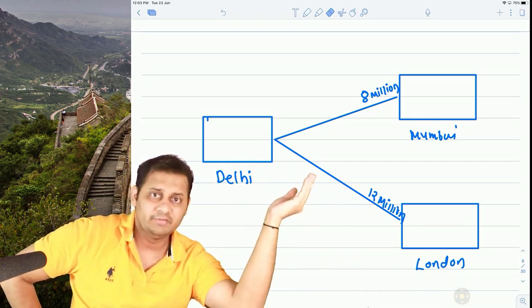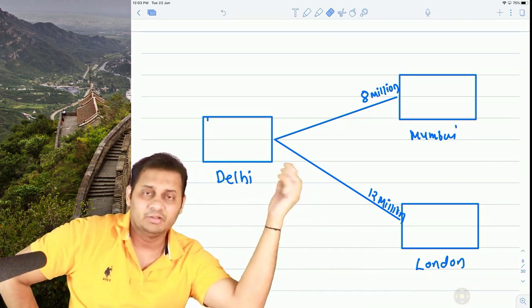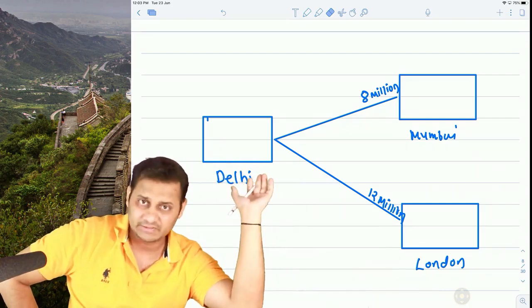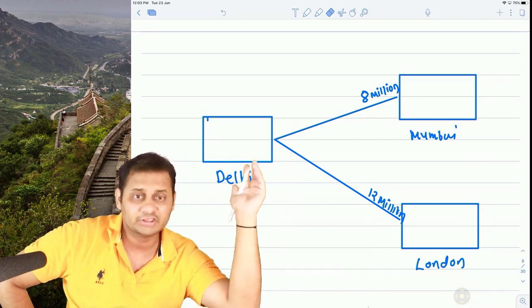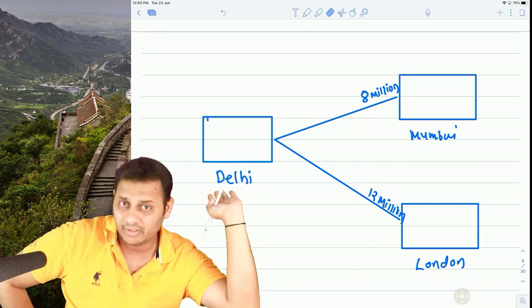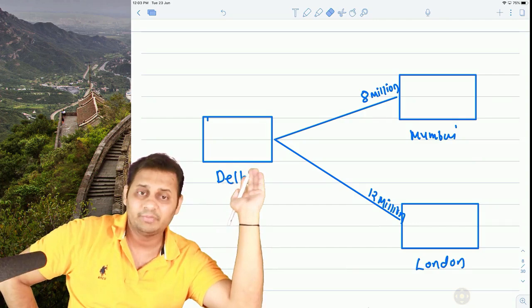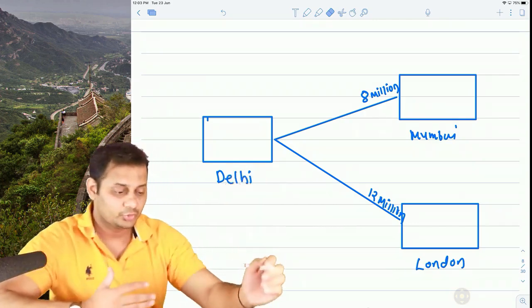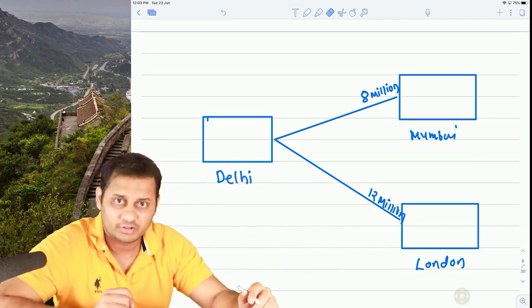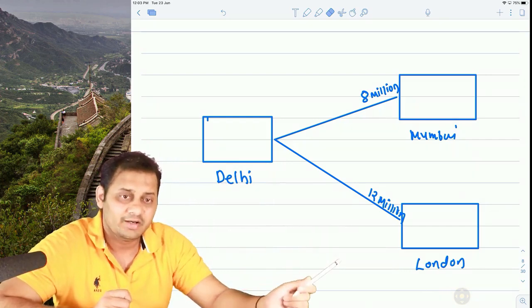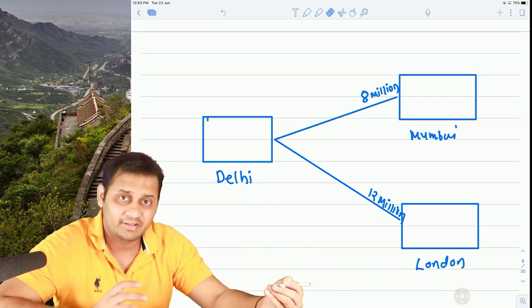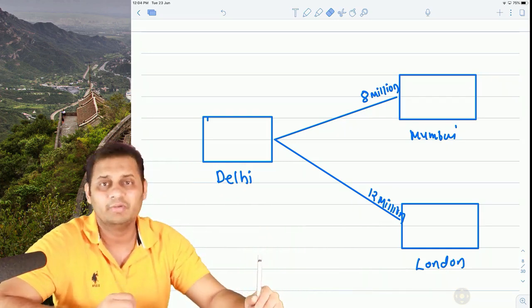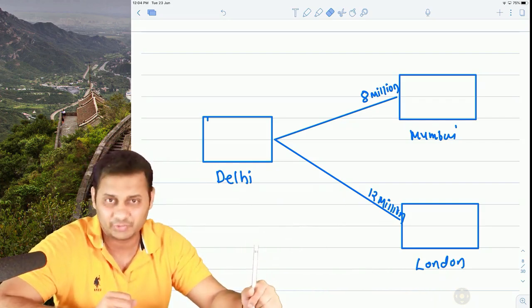Both the Mumbai firm and the London firm do the same business, so they might require the same raw material, which is provided by the parent company from Delhi. Now, when it comes to maintaining stock, the company in London will maintain a higher level of stock than the Mumbai company, and there are certain reasons for that.